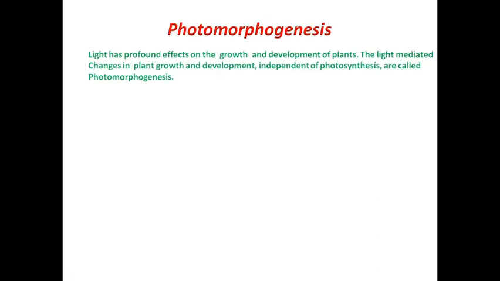Before studying the phytochrome, let me tell you about photomorphogenesis. What is photomorphogenesis? You already know that light is important for a plant for the process of photosynthesis. But other than photosynthesis, there are many developmental processes in a plant which require light, like flowering and germination, which are also mediated by light. So the light mediated changes in plant growth and development, other than photosynthesis, are called photomorphogenesis. For example, flowering, germination.